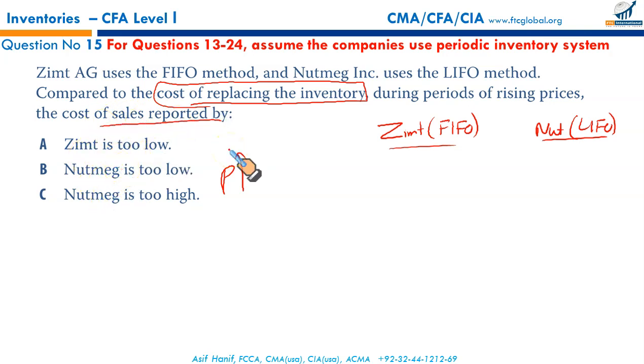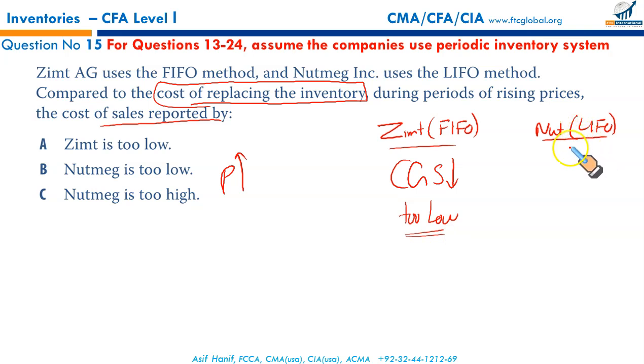A good question. When the prices are rising, Zimt uses FIFO. So under FIFO, older, lower prices are charged to CGS, hence CGS is lowered. CGS is too low. Why? Because older prices are being charged to CGS. Nutmeg uses LIFO.